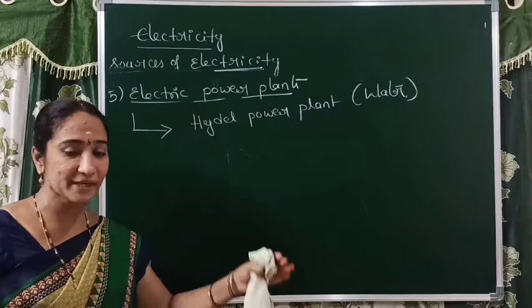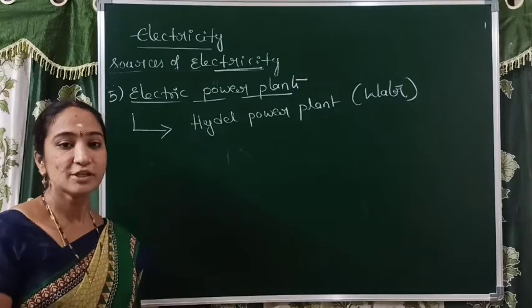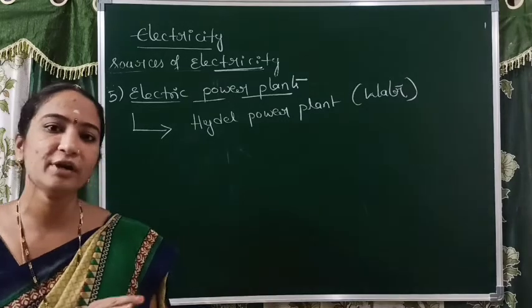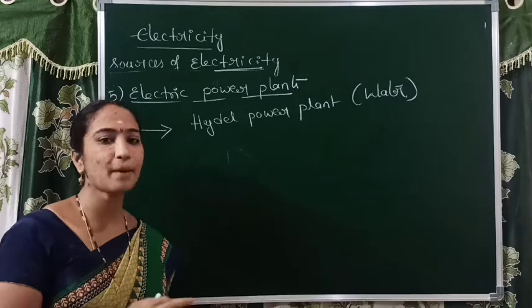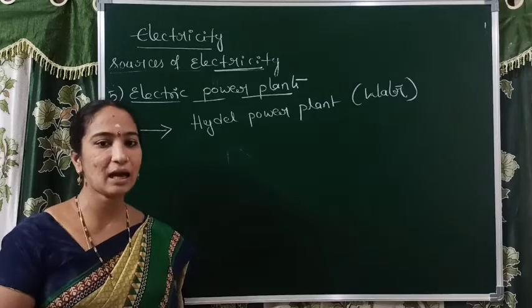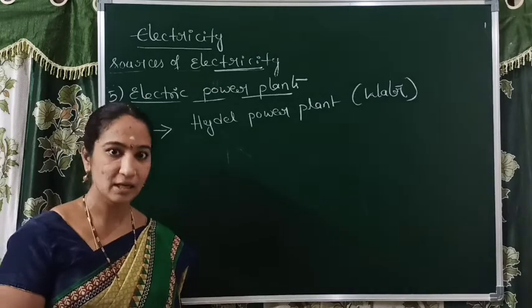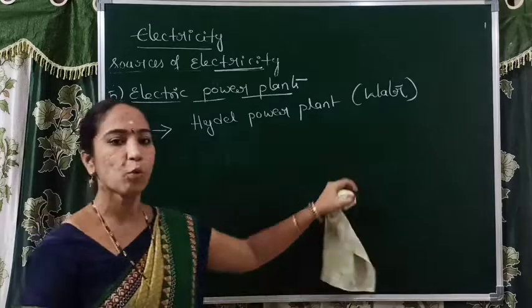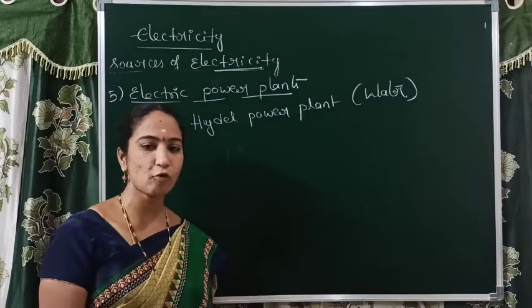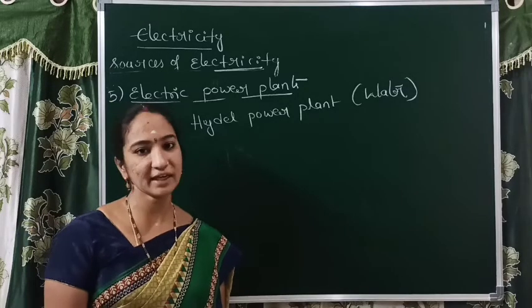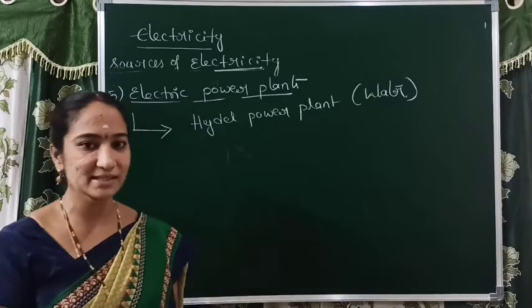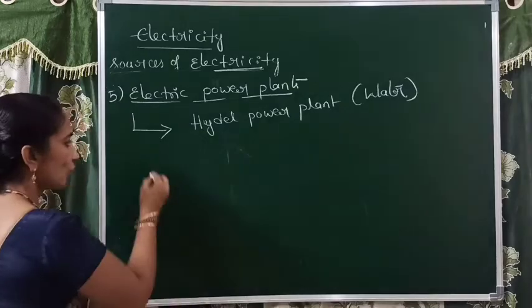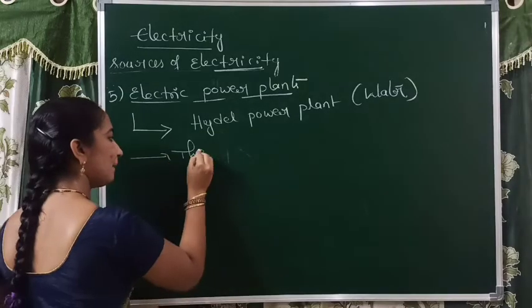A power plant occupies much space actually. In each and every power plant there are different parts. One of the parts in the Hydel power plant is the generator, but the main role is played by water. With the help of water, a renewable source only, we can obtain electrical energy here. That is the Hydel power plant. One more type is thermal power plants.